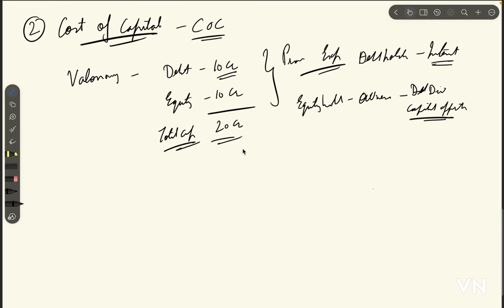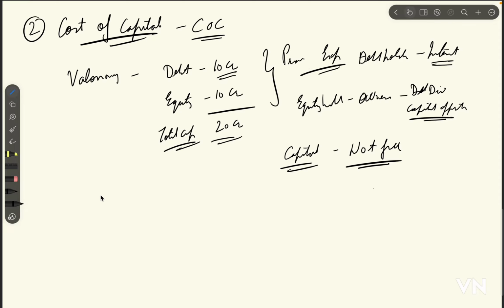So in short, this capital is not free. The company must be paying debt holders and equity holders something in return for this capital, right?